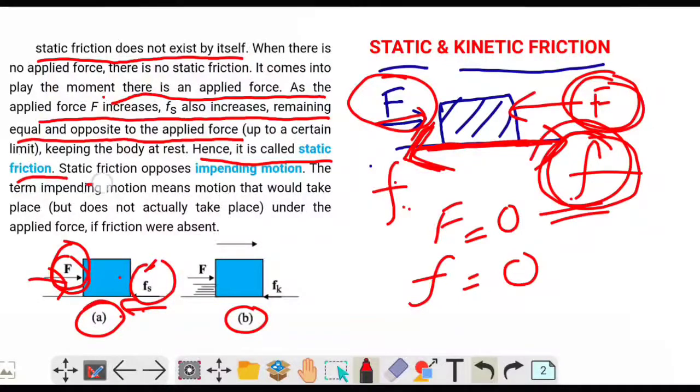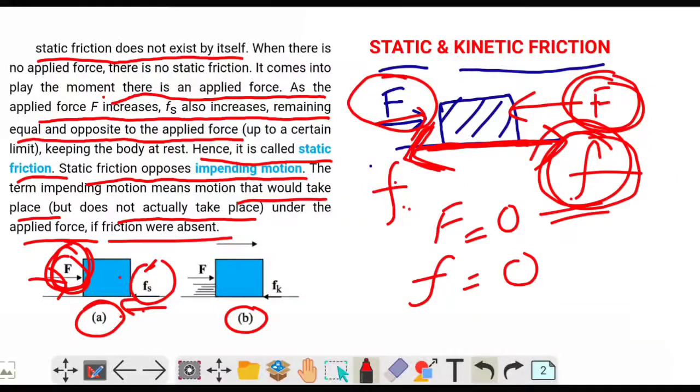Okay. So static friction opposes the impending motion. Impending motion means motion that can happen but is not happening. Okay. So the term impending motion means motion that would take place but does not actually take place under the applied force. If friction were absent, that is, if there is no friction, in that case the body would have moved under the application of this force, capital F.